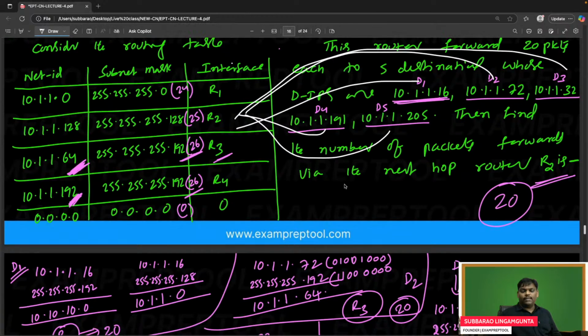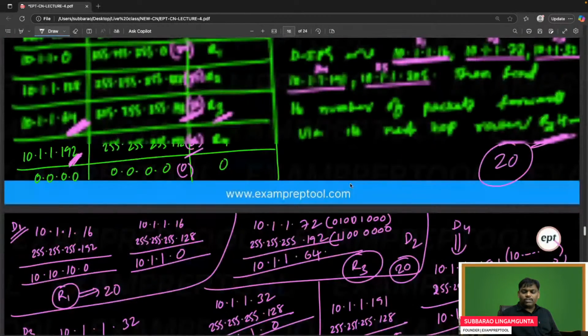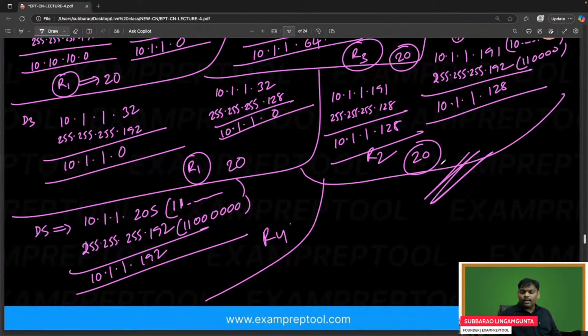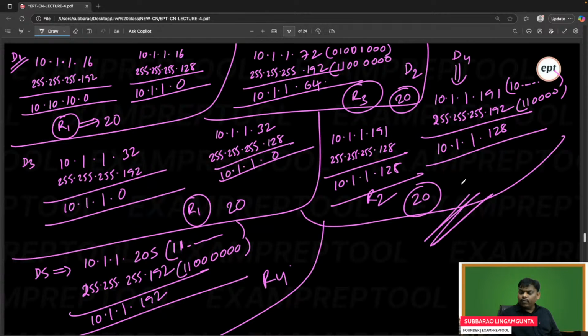Like that, right? Please check. So after checking, I got to know that only D4 is going via R2, so 20 packets will go.